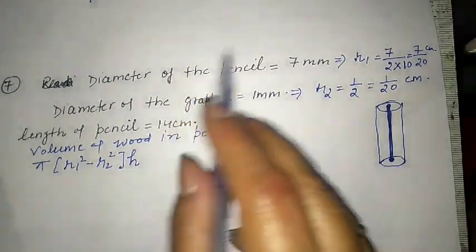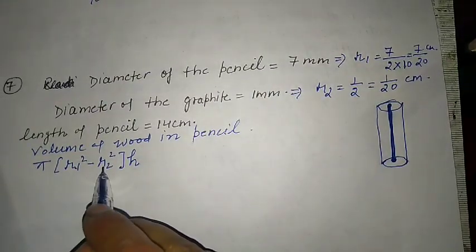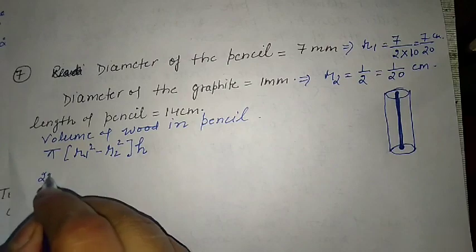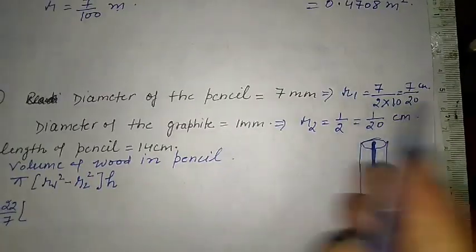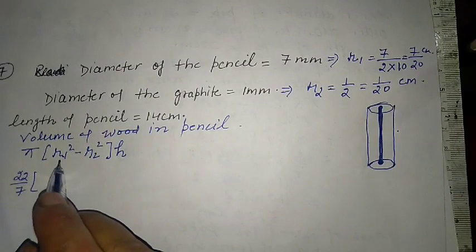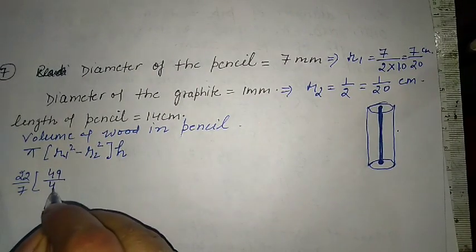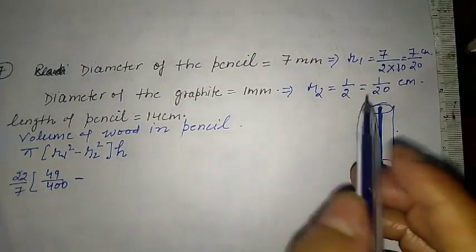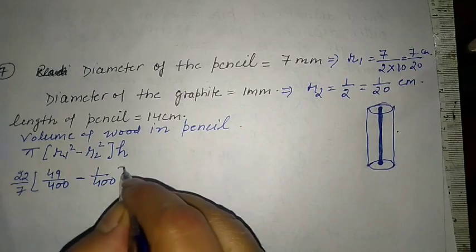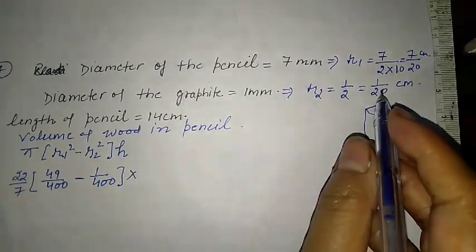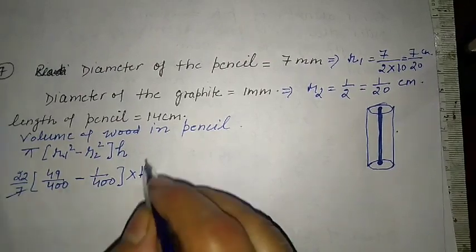This is for the outer. पेंसिल है तो ये आउटर का हो गया और ग्रेफाइट इनर का हो गया, तो आउटर माइनस इनर. So putting the value 22/7. r1 we are having here 7/20. So after squaring it becomes 49/400 minus r2 square, which is 1/20 squared. It becomes 1/400. Height is given 14.